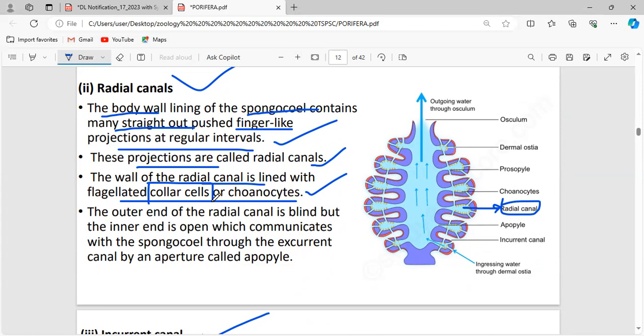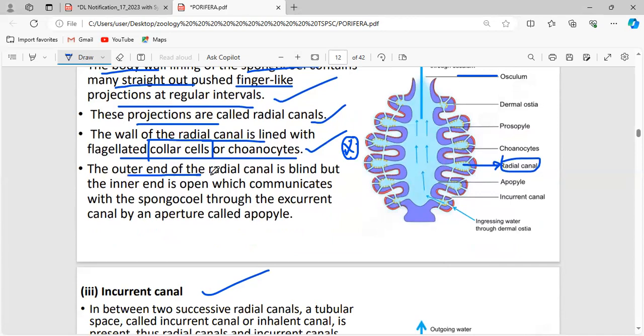The flagella or the microvilli present in the choanocyte are responsible for pushing the water, the food and whatever is in the external medium into the body of the organism, only because of the beating of the flagella. So the radial canal is lined with the flagellated collar cells or choanocytes. This point is very important. In the osculum, the layer is pinacoderm or pinacocytes. In the radial canal, it is made up of the collar cells or choanocytes.